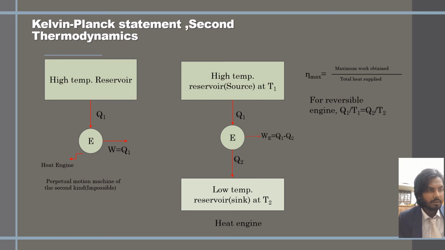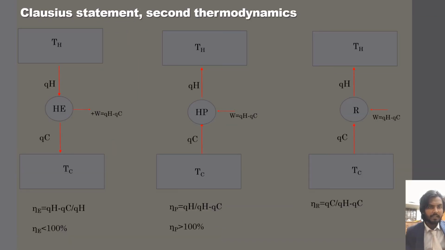Now we know that the efficiency is the maximum work obtained over the total heat supplied. Okay, that is the equation of the Kelvin-Planck statement.